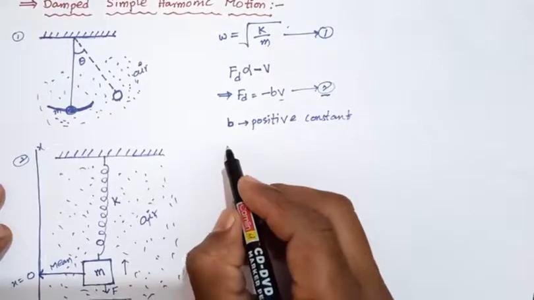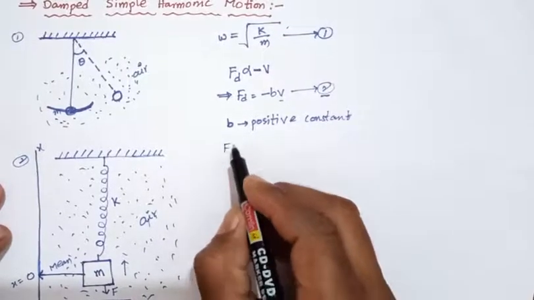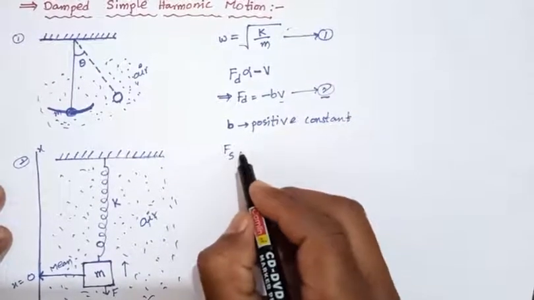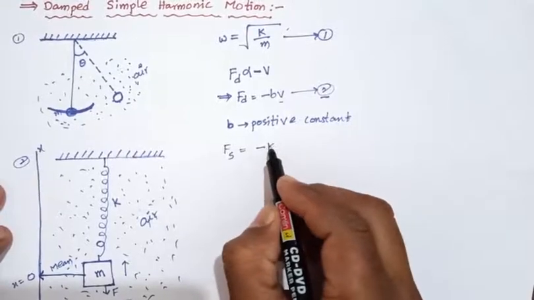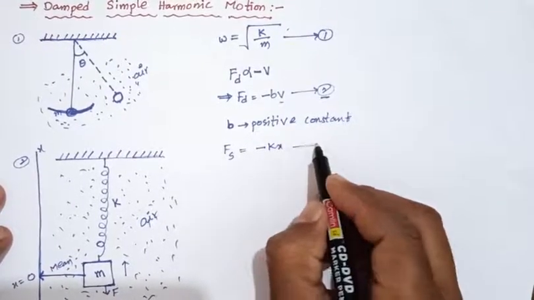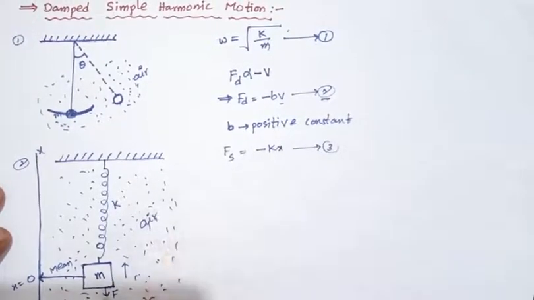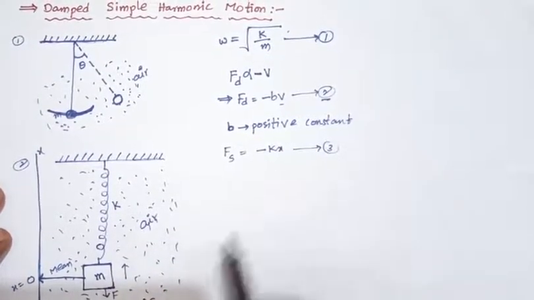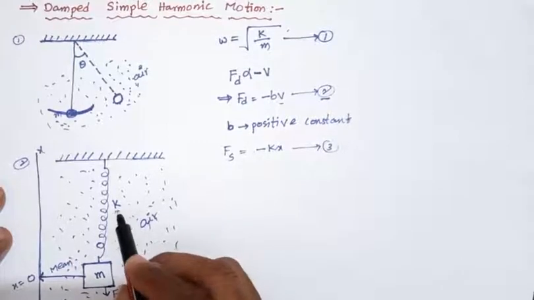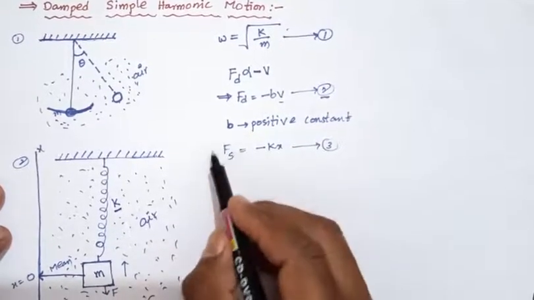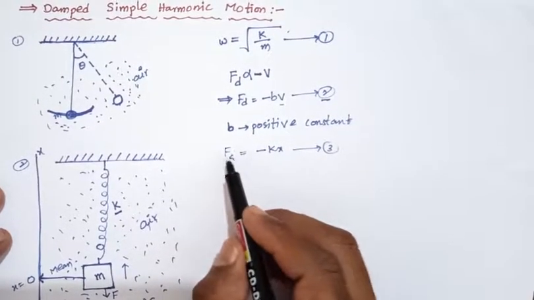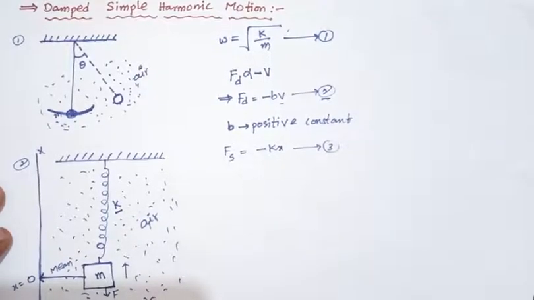So we can take the restoring force Fs equals minus k into x. Already we know the equation. Here x is the displacement of the block and k is the spring constant. So the restoring force Fs equals minus k into x.